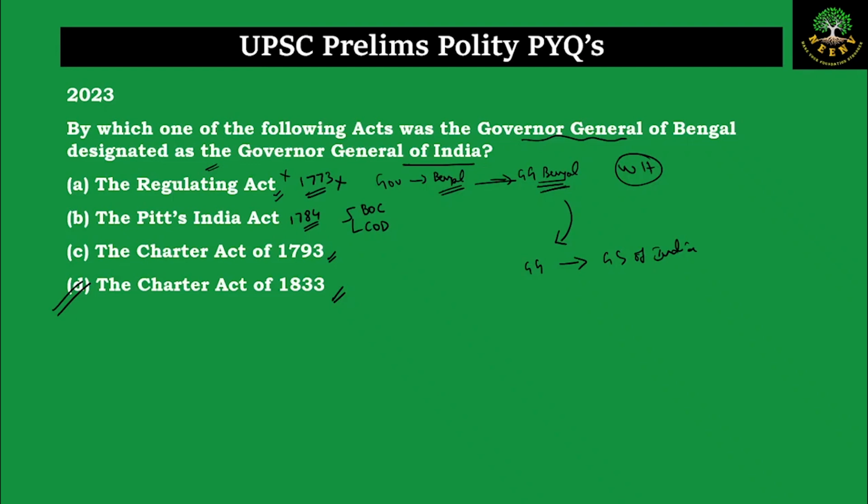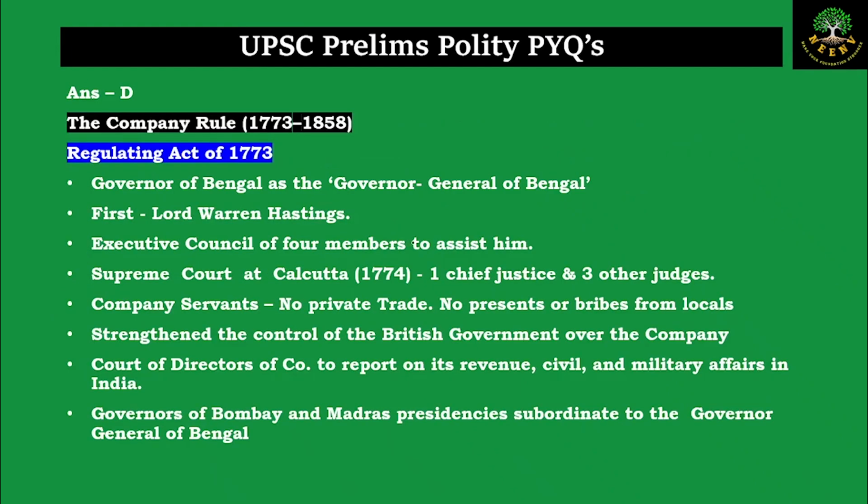Now let us go through the in-depth provisions so that even if you get a question related to the other provisions of these acts, you're well prepared. Like I already said, in order to regulate the affairs of the company, the Regulating Act was brought in by the British government. The Governor of Bengal became the Governor General of Bengal in this act, and the first such person was Lord Warren Hastings. And an executive council was also set up, and the Supreme Court in Calcutta was set up with one Chief Justice and 3 other judges.